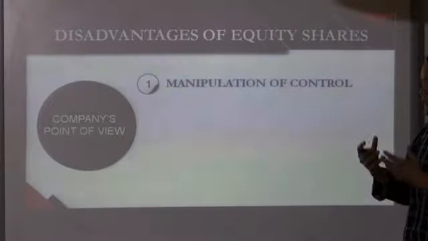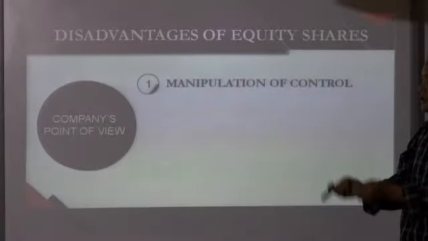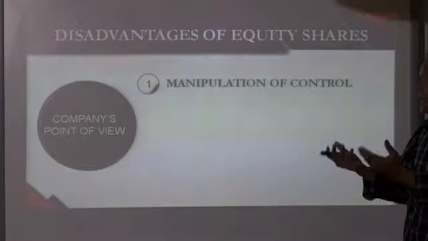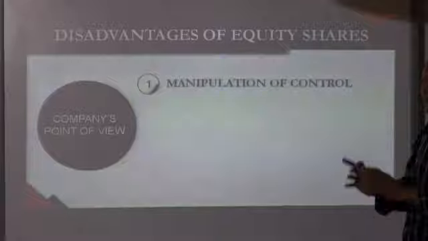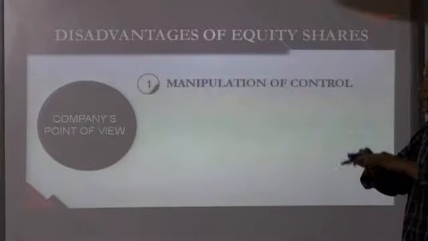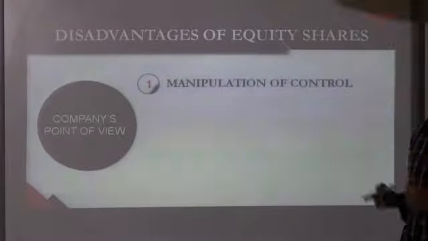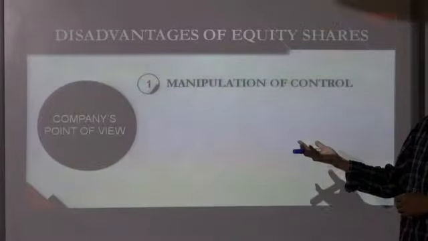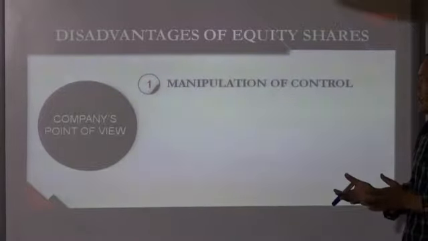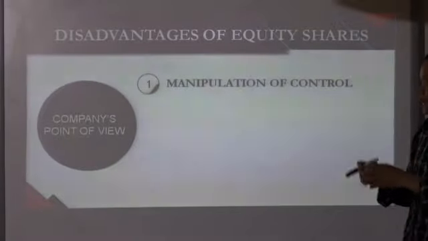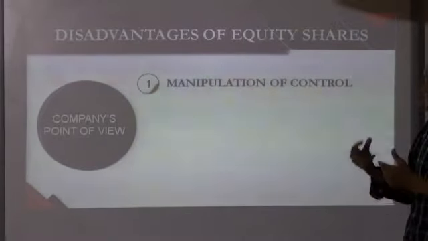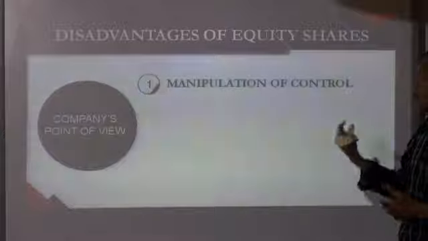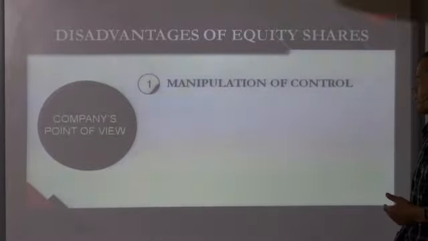So as and when the company offers new equity shares in the market to more people, the company will get more owners. So the ownership or the control of the company will be diluted, because it will be distributed among many shareholders or owners. And there is a possibility that the shareholders who subscribe to the majority of the shares and have more voting rights start misusing their power in the company in order to fulfill their own interest. So that is the limitation.